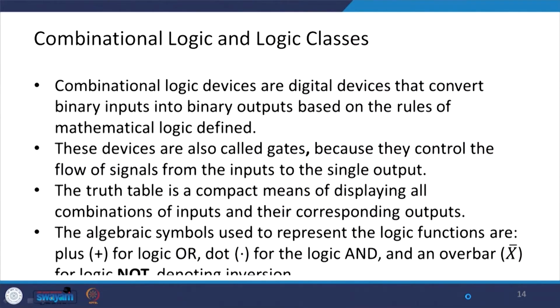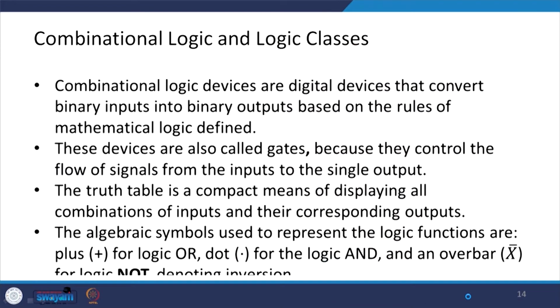Combinational logic devices are digital devices that convert binary input into binary output based on the rules of the mathematical logic which is defined. These devices are also called gates because they control the flow of signal from input to output. The truth table is a compact means of displaying all possible combinations of input and their corresponding outputs.